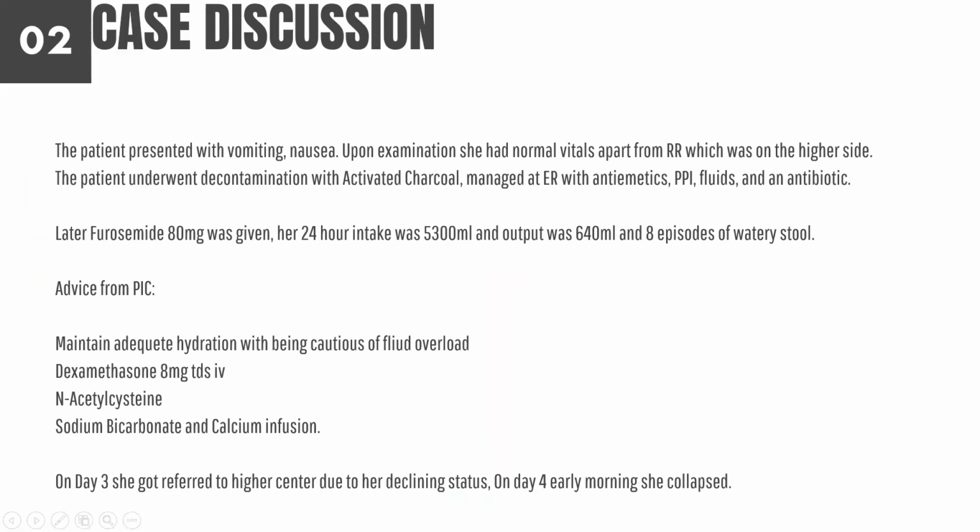To briefly describe it, the patient had presented with vomiting and nausea. Upon examination, she had normal vitals in the ER, except for respiratory rate, which was on the higher side. The patient underwent decontamination with activated charcoal 3 hours after ingestion, and then she was managed symptomatically with antiemetics, PPI, and IV fluids, and she was also given a dose of antibiotic. Because she didn't have good urine output, she was later given furosemide 80 mg.